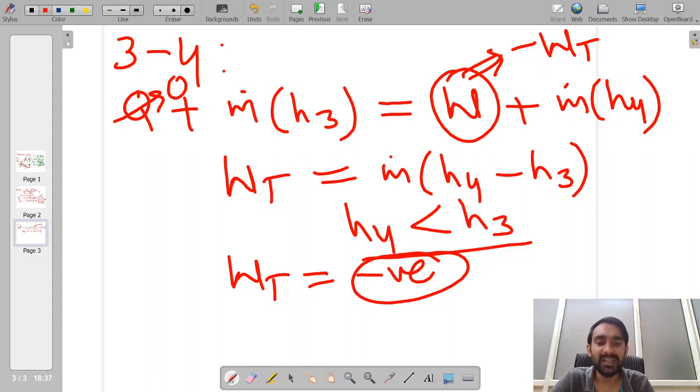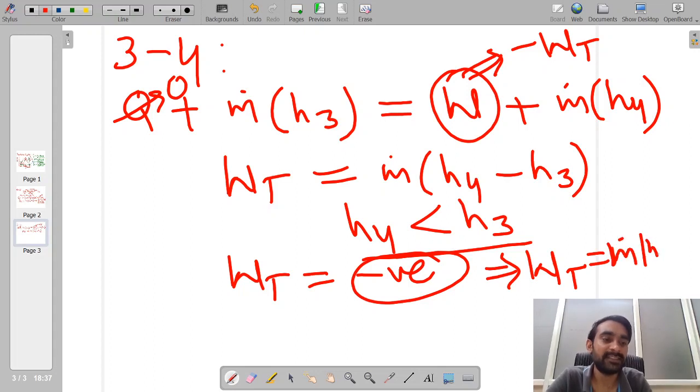So in terms of magnitude, I can simply write WT is equal to m dot into H3 minus H4. This is our work done inside a turbine.